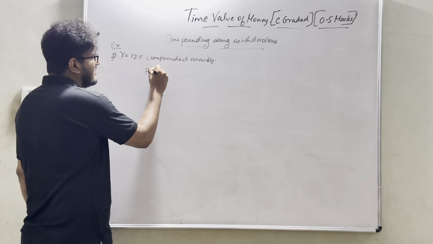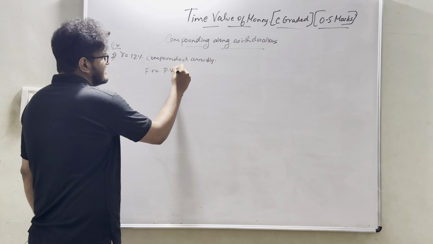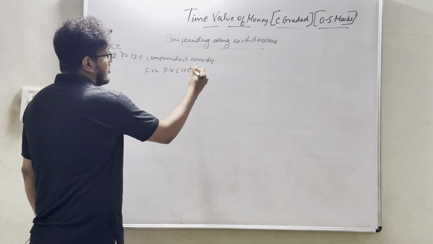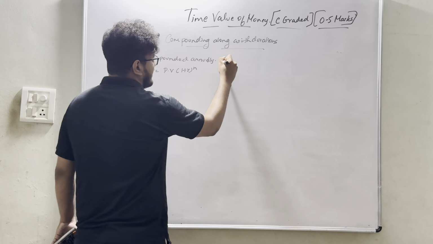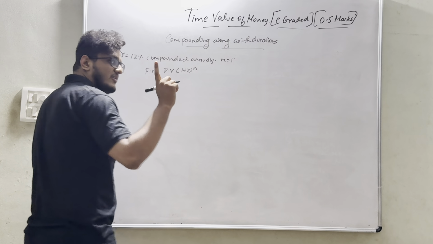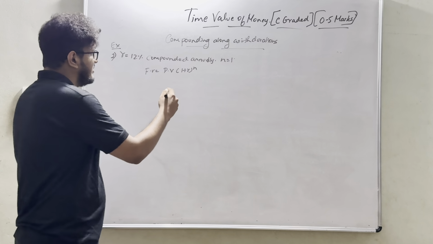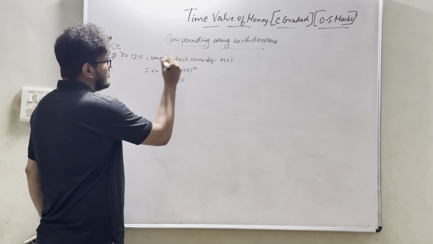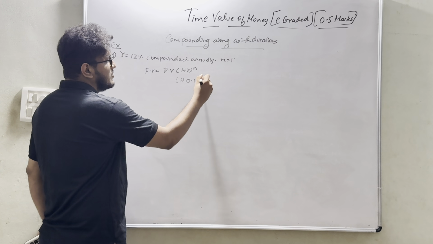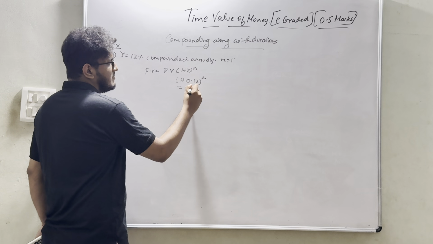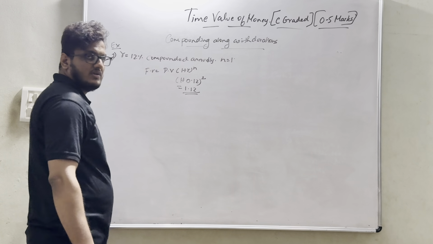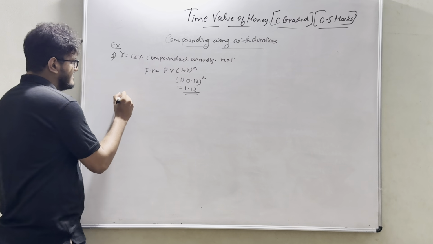Future value is nothing but how we will be calculating: present value into 1 plus R whole power n. Let's take n equal to 1 year only, compounded annually for a period of 1 year. So with regard to R, 1 plus 12%, that is 0.12, whole power 1, that is nothing but 1.12. Agree? Okay, let's take the second one.